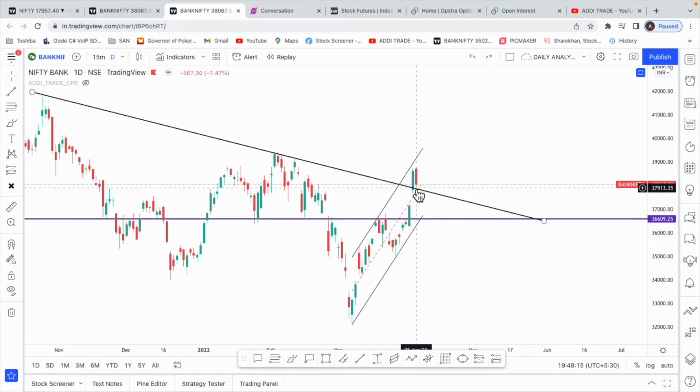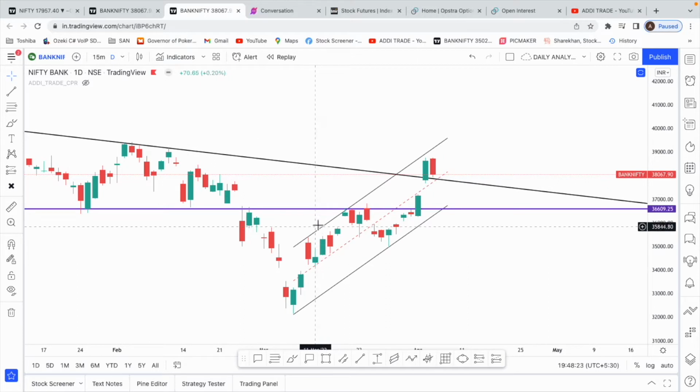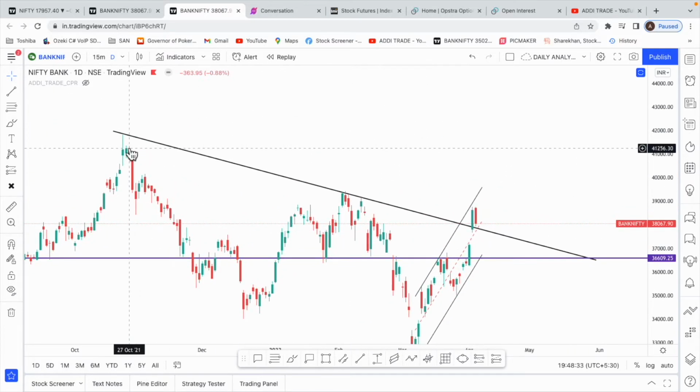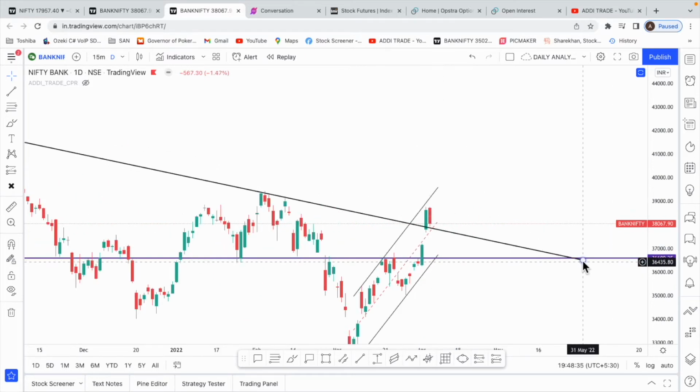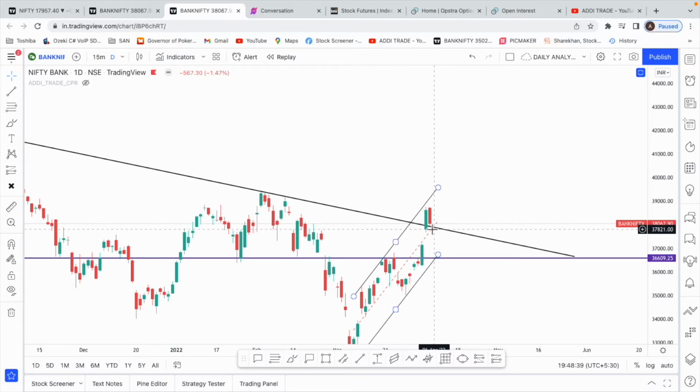And this is another channel that I'm tracking on the daily chart of Banknifty, since we are making nice moves on it. So the upper end of the channel is coming in at 39,000. Not necessarily we'll always have to go there. See, when you draw this trend line perfectly, it does look like the retest came today itself, right? Even though we fell so much today, we still could not go below this.